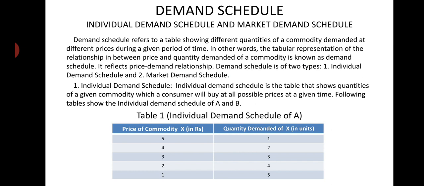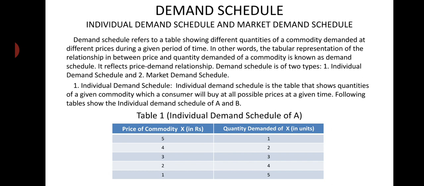So, in table 1, individual demand schedule of A is given and two columns are there. In the first column, price is mentioned, and in the second column, the quantity demanded. We can see from this table that when price of the commodity X was 5 rupees, only 1 unit of the commodity was demanded. When price falls to 4 rupees per unit, then quantity demanded increases to 2 units.